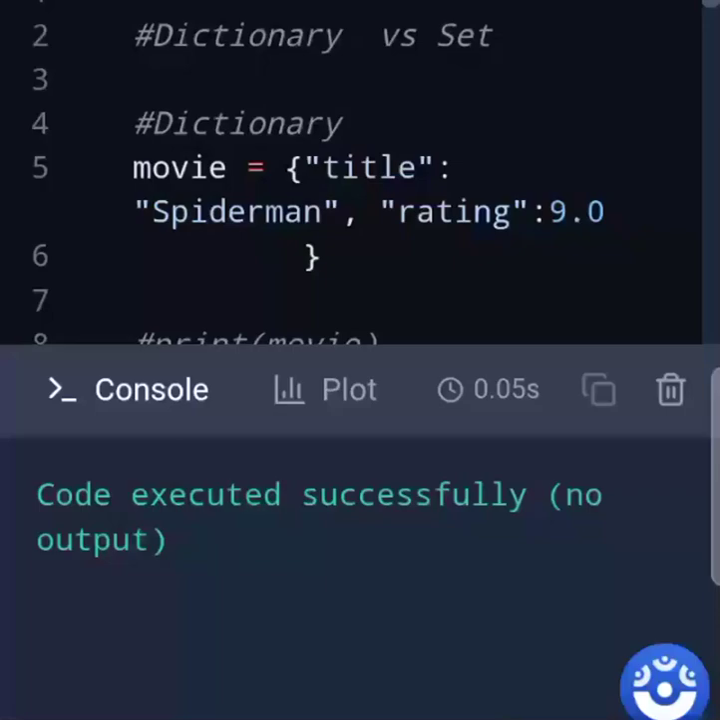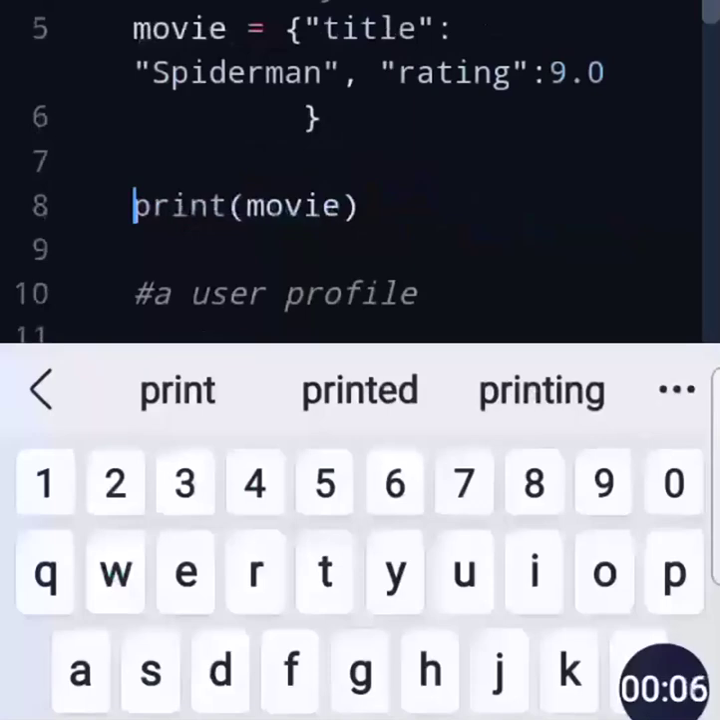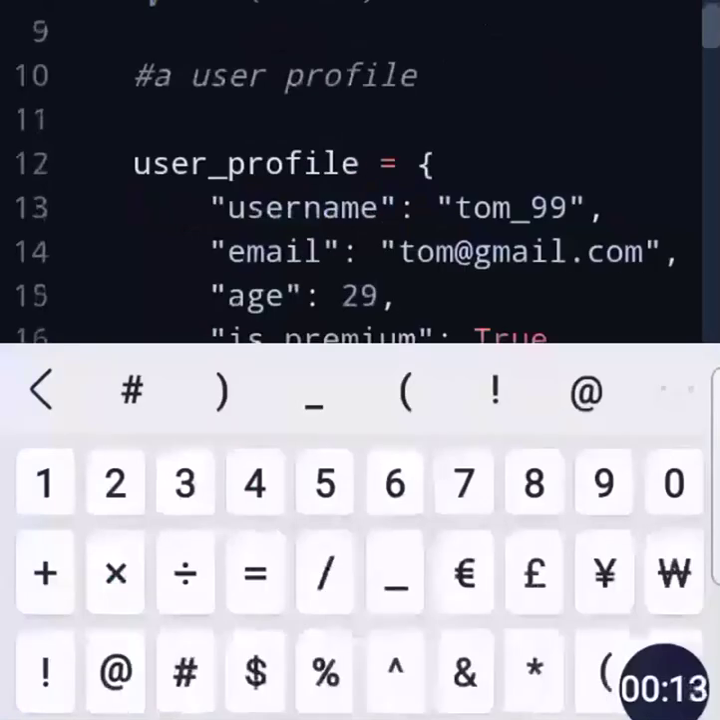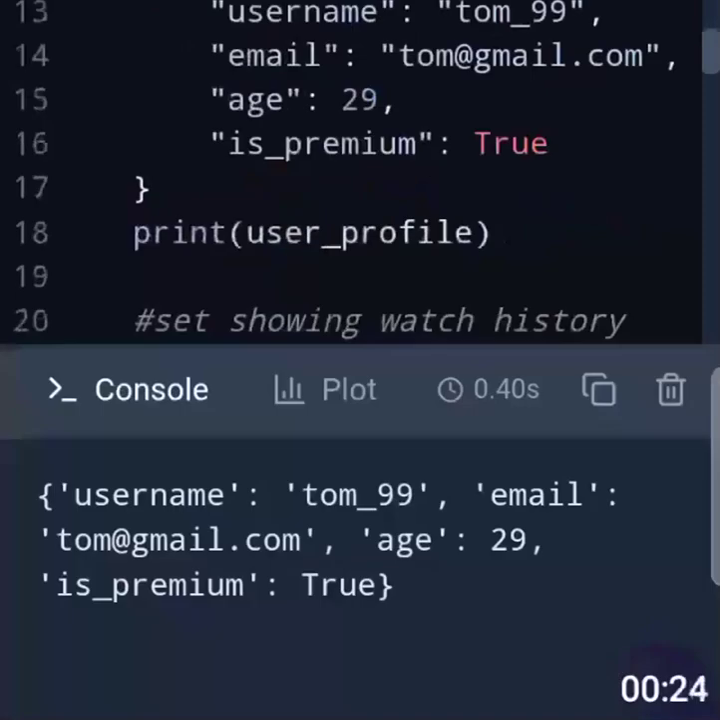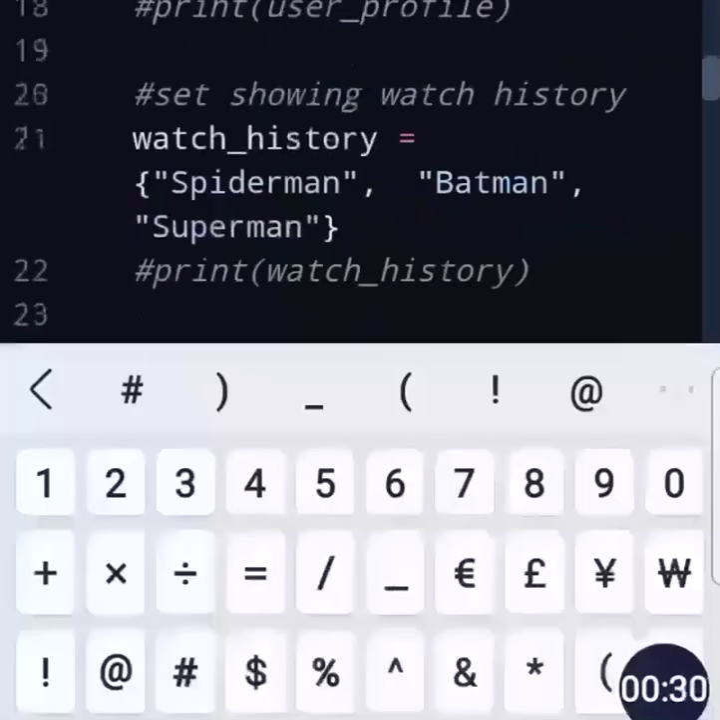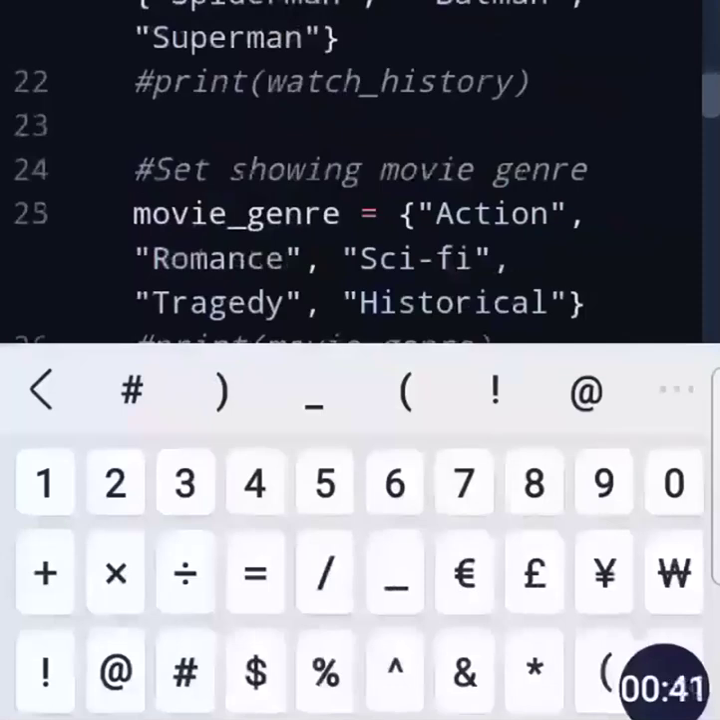Python dictionary versus set, how to choose? A Python dictionary is always a key-value pair. Like in the case of a movie app, you have a title with the value Spider-Man, and a rating with the value 9. Then you also use a user profile with name, user email ID, age, etc. But in the case of sets, it will be just single values, no keys. Single values which are unique.